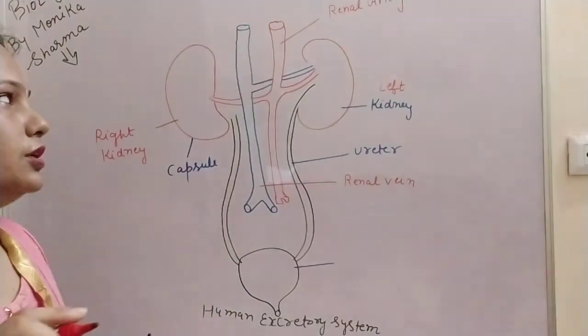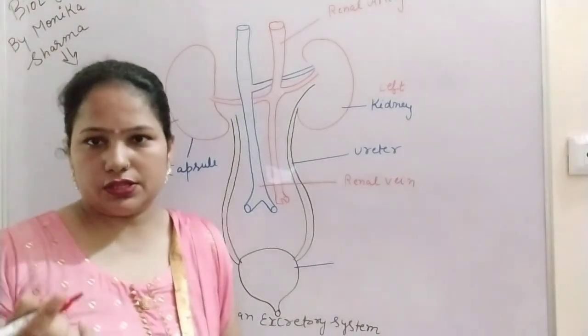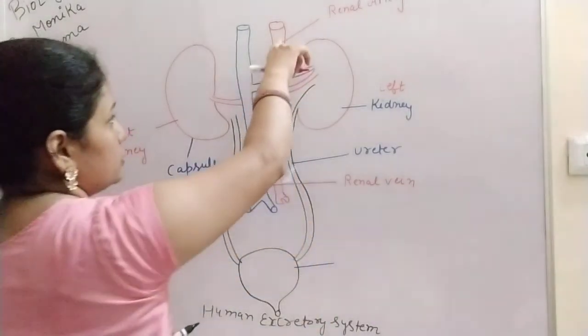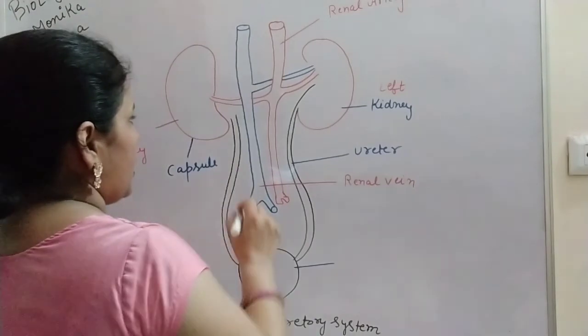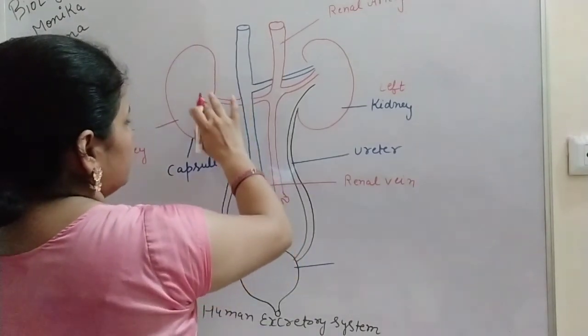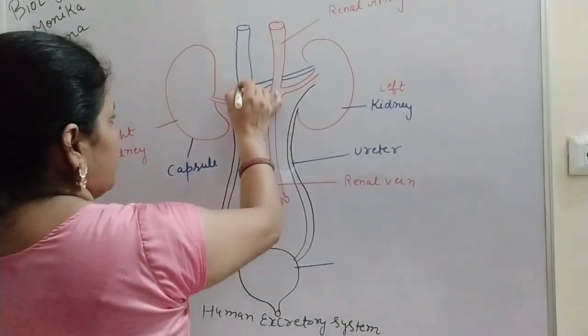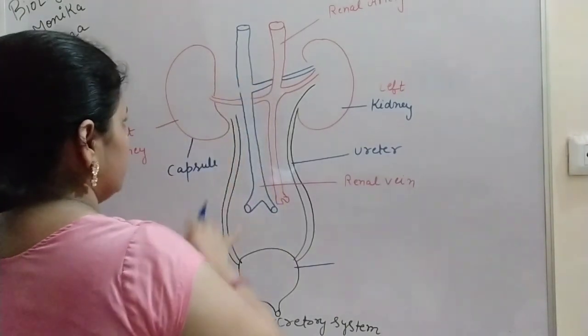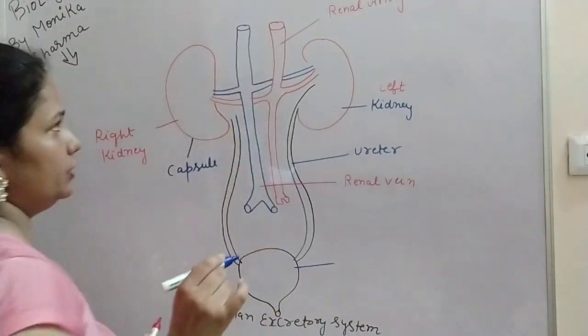Impure means it does not have carbon dioxide, but other waste is present. This is supplying it to the kidney, and from the kidney the filtration takes place, and then this blood is transferred to the vein, or you can say the renal vein.